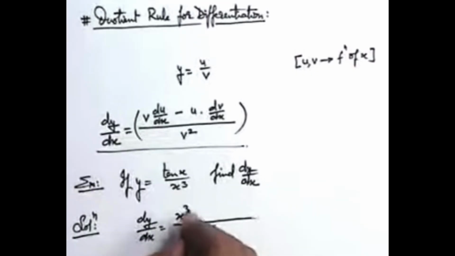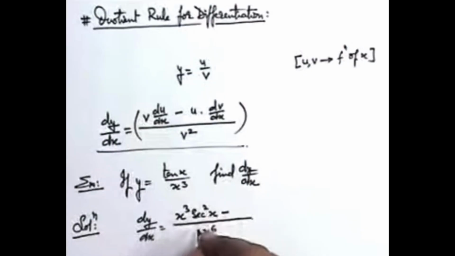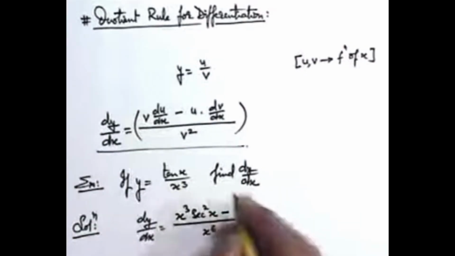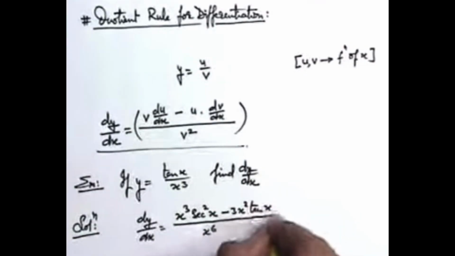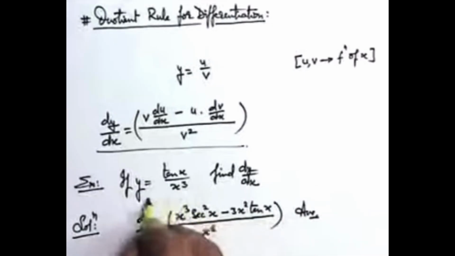In the numerator I keep x cube as it is and differentiate tan x, that is v into du by dx. So here it will be sec square x, minus I keep tan x as it is and differentiate x cube, it will be 3x square into tan x. So this is the answer to this particular problem where we need to differentiate.